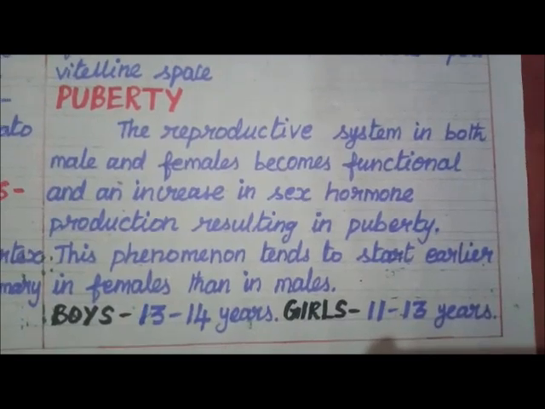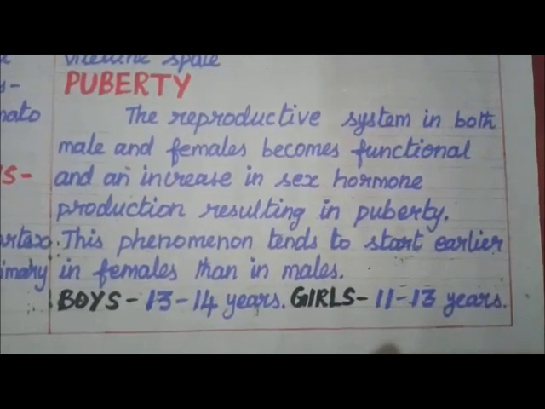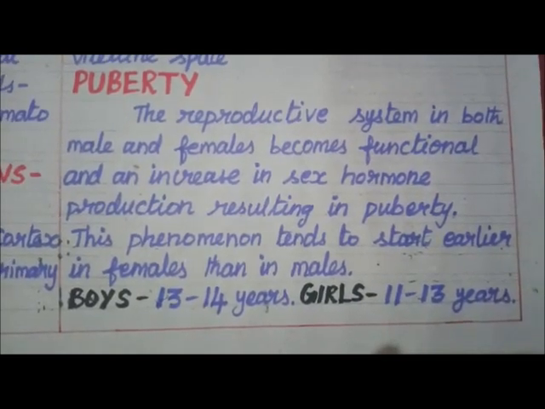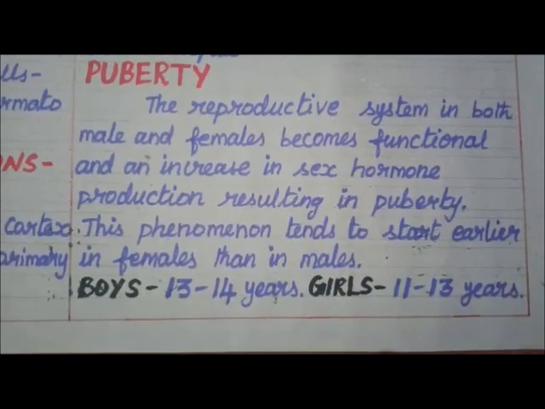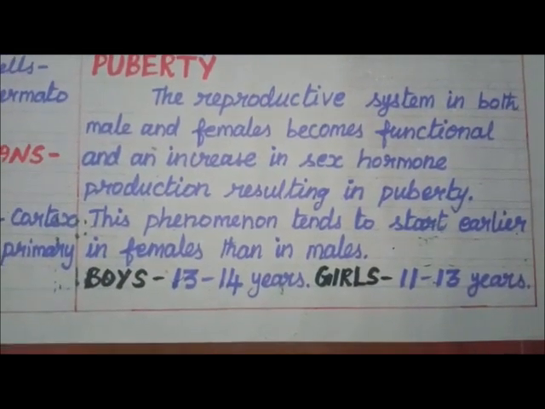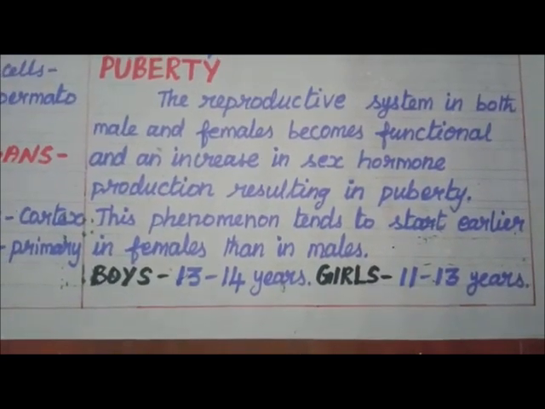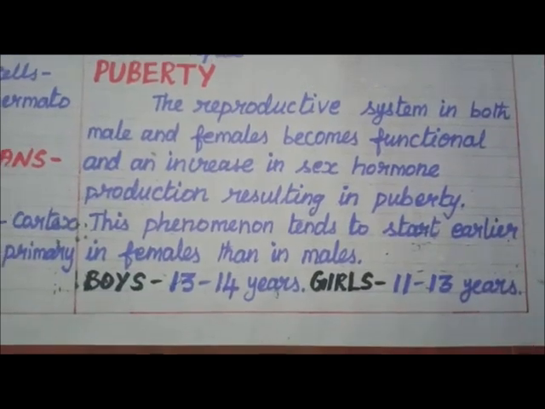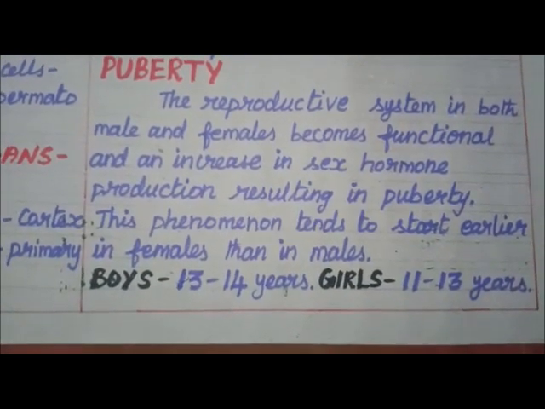Puberty. The reproductive system in both male and female becomes functional, and there is an increase in sex hormone production, resulting in puberty. This phenomenon tends to start earlier in females than males. Boys at the age of 13 to 14 years, girls at the age of 11 to 13 years.